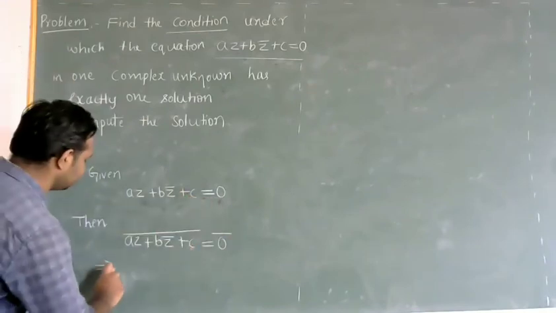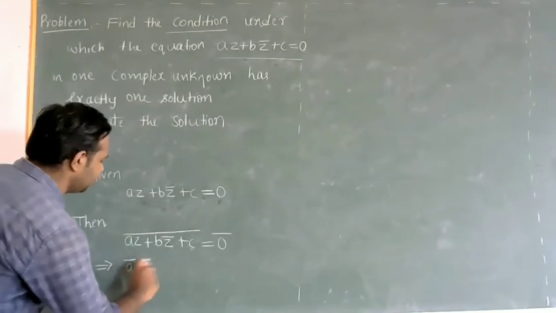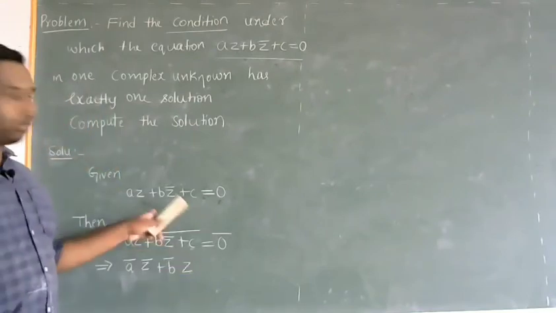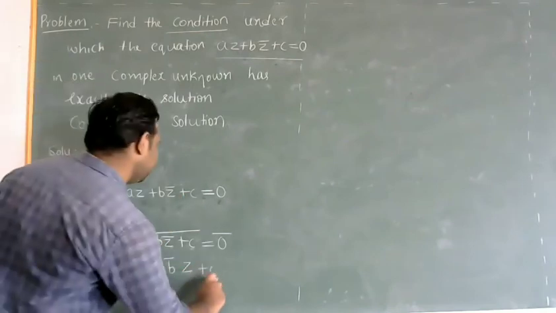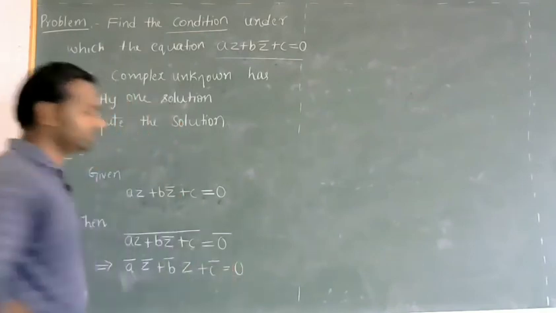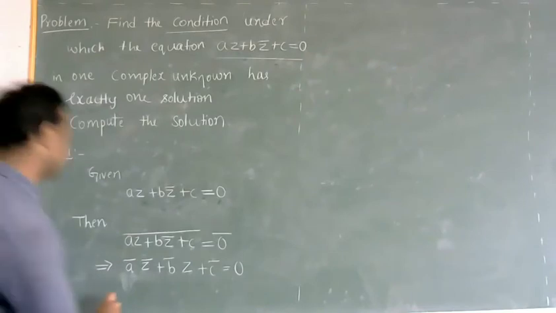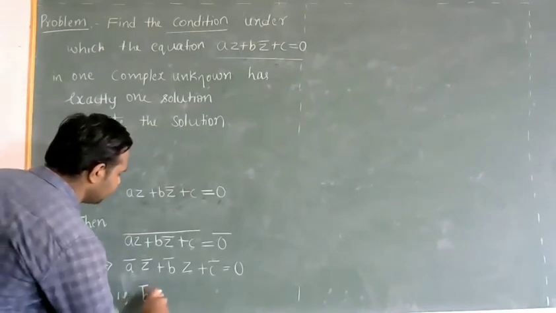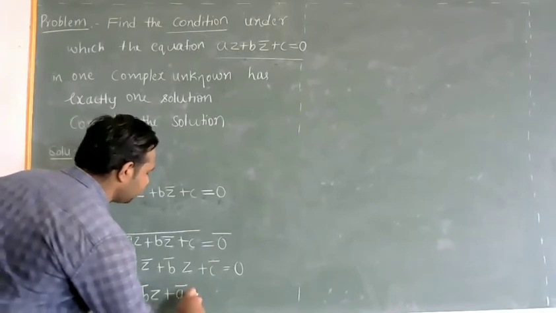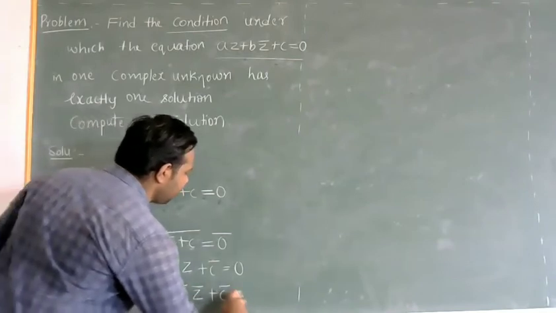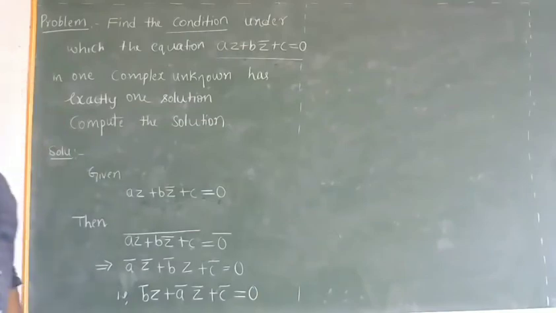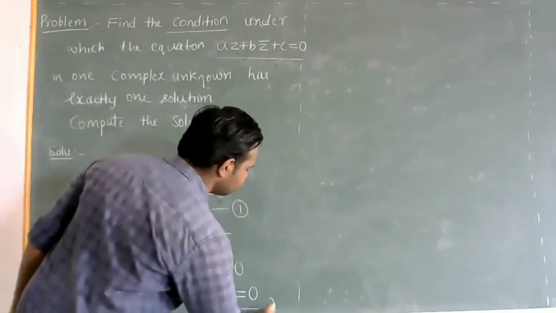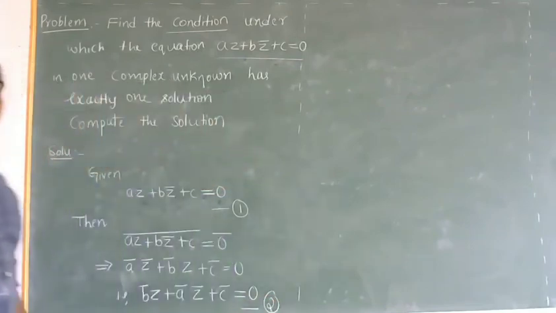Which implies a bar z bar plus b bar z, because z bar whole bar is z, plus c bar is equal to 0 bar, which is 0. So we have b bar z plus a bar z bar plus c bar equals 0. Call this equation 1, and call this equation 2.